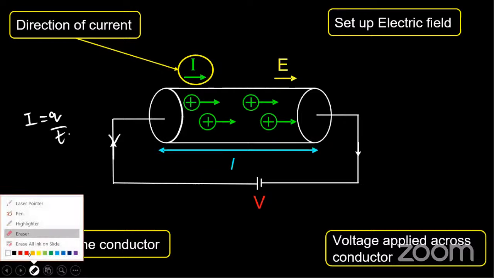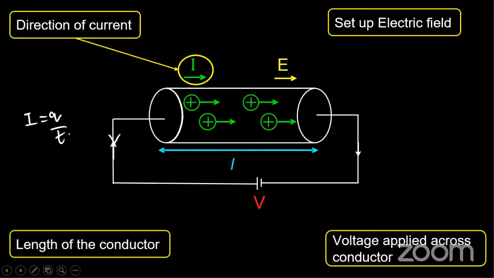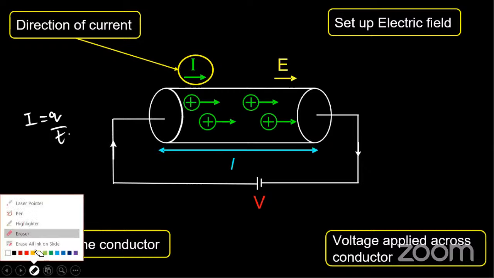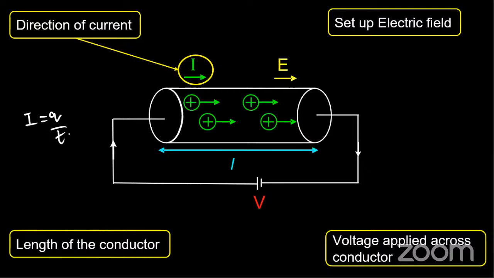By convention, as I told in the beginning of the class, there was this Benjamin Franklin guy who in 1747 said that electrons are negatively charged and are always being pushed in the opposite direction. From then we took the convention that we have two types of current: one is conventional current and the other is convectional current.